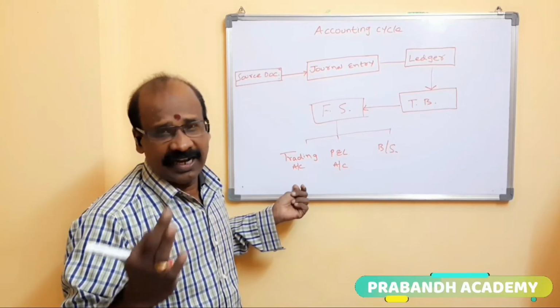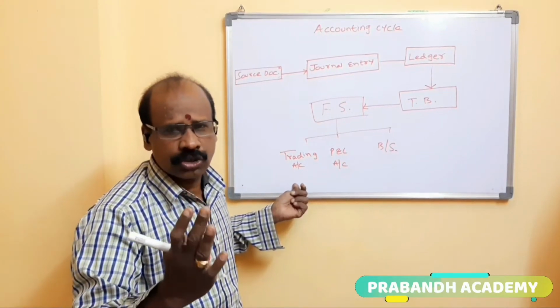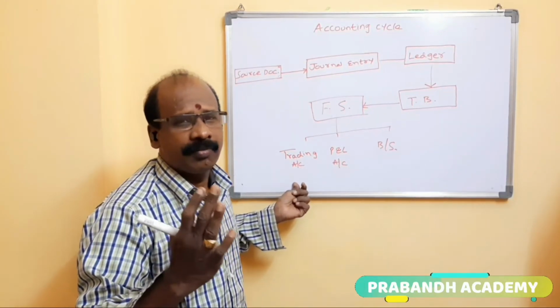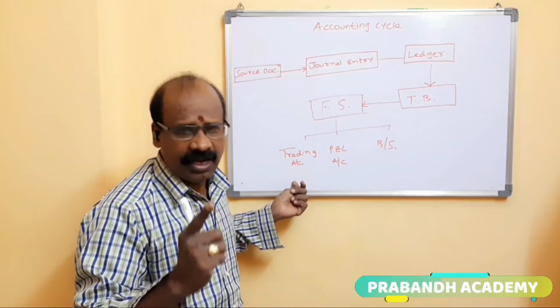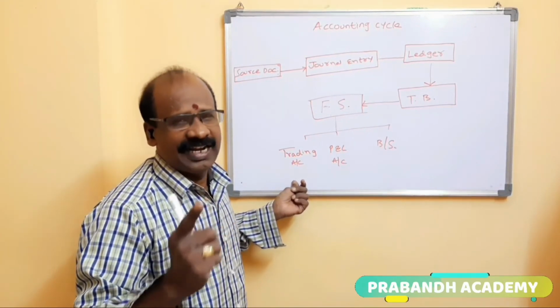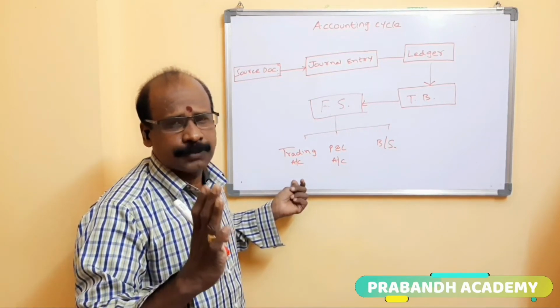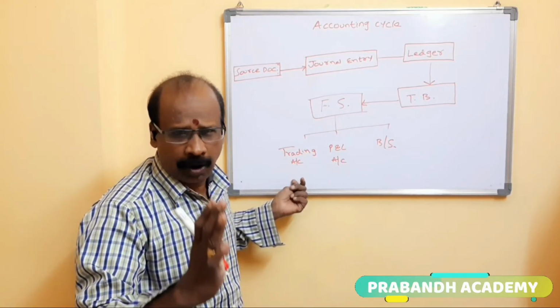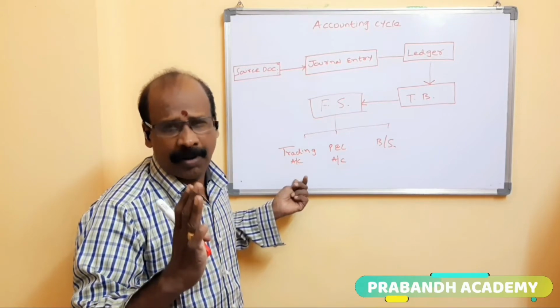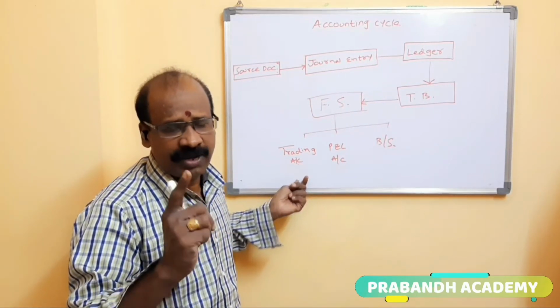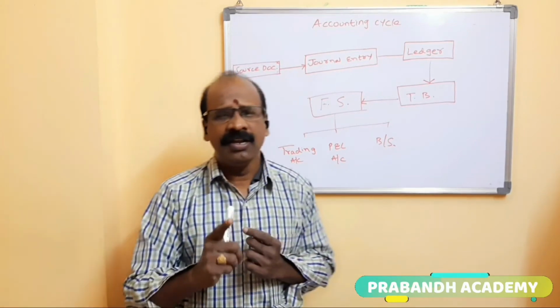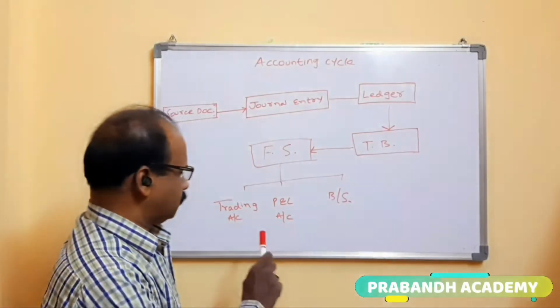the trading account, credit side. That is the main source of revenue for any business. Those transactions are recorded in the trading account, credit side. What expenses are related to production? Suppose take the example of power. Without power, it is not possible to produce the goods. So that is also recorded in the trading account.